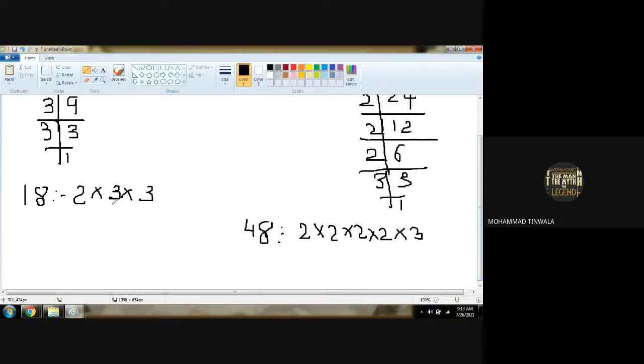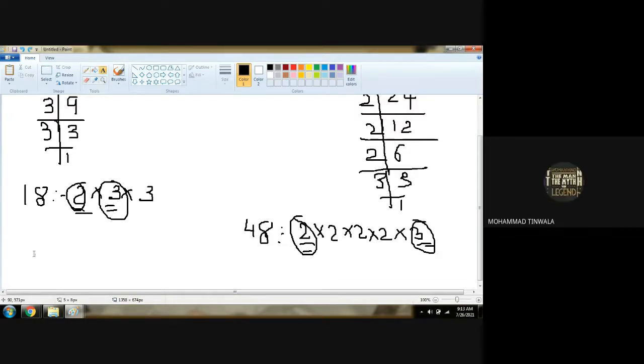Now, what are the common ones? 2 and 3. The first 2 is common here, and one 3 is common here along with this 3. Any doubt? No doubt.